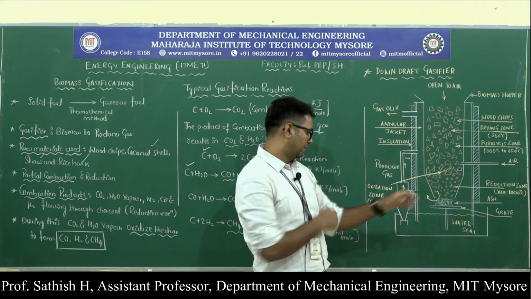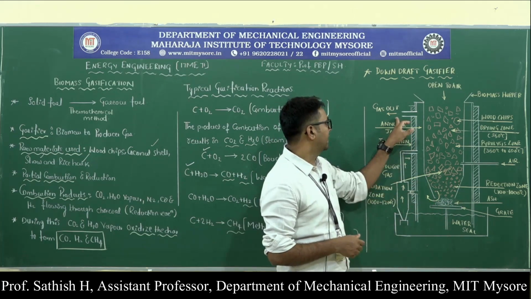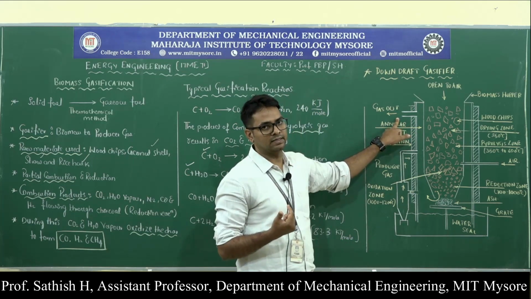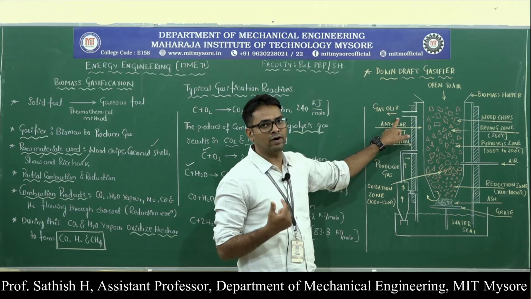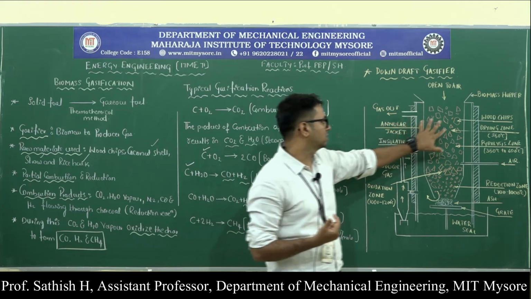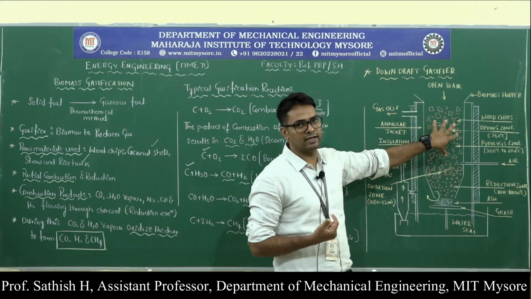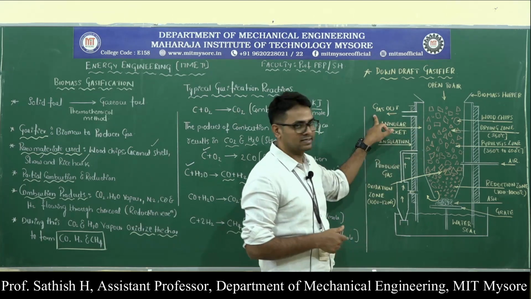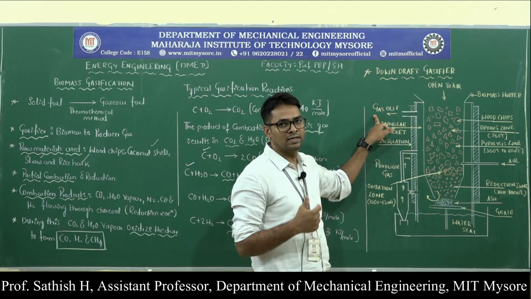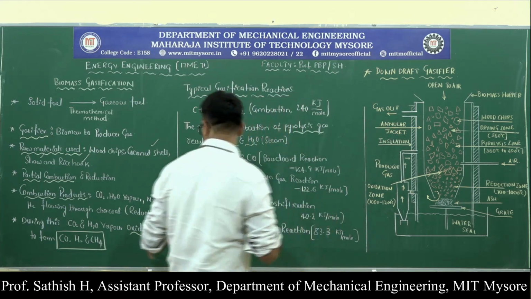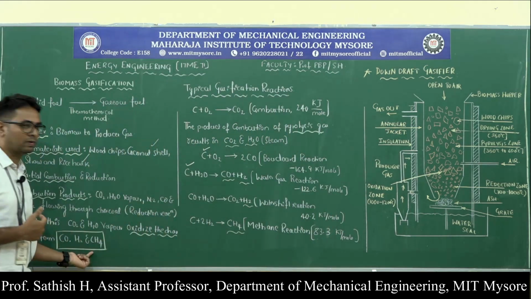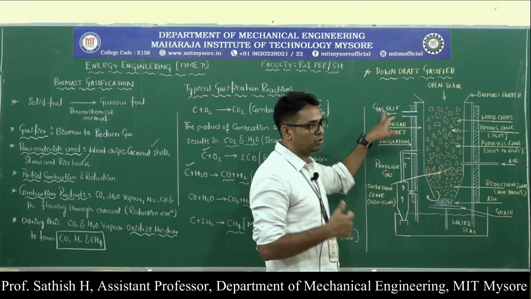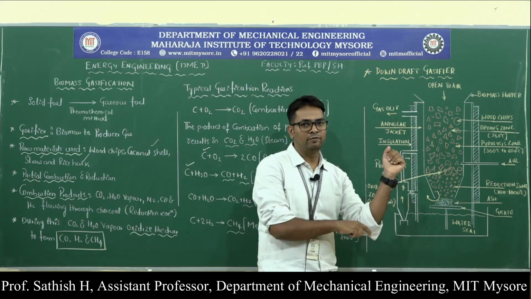Then we have this gas out. Here we take out the gases, that is the producer gas, which is what we are looking for. So the input is the wood chips, the solid fuel, and the gas coming out is the producer gas, which can contain methane, carbon monoxide, and hydrogen. Those gases can be utilized for various applications.